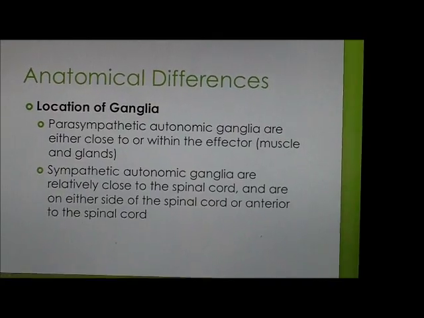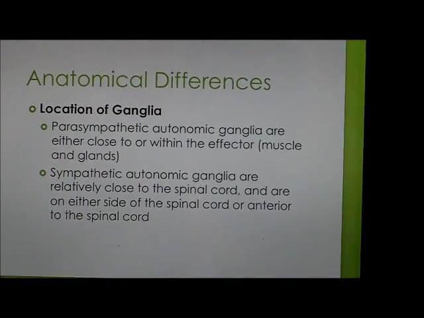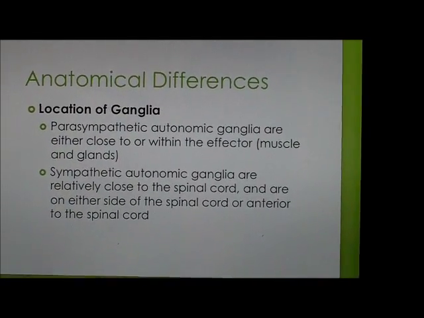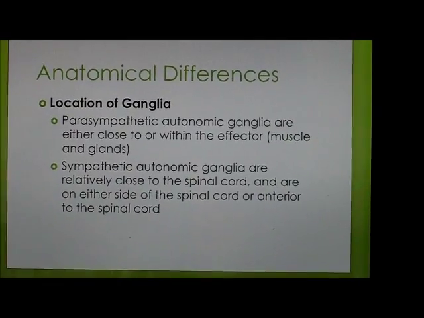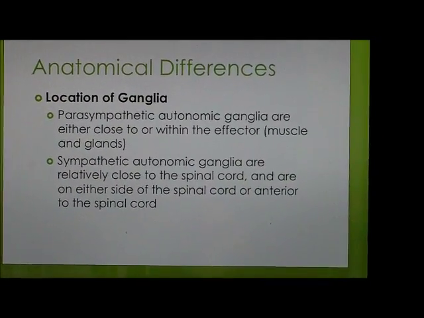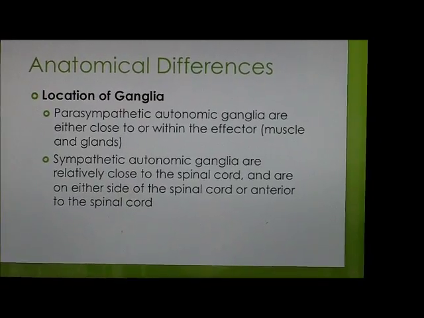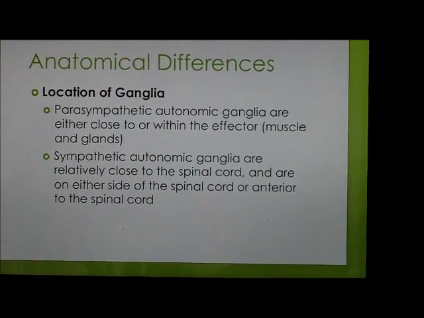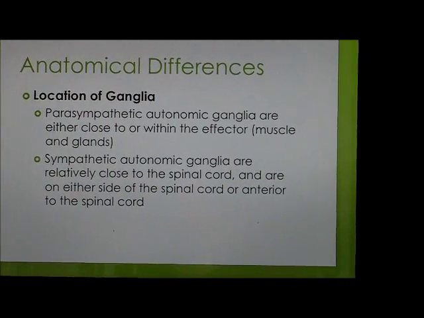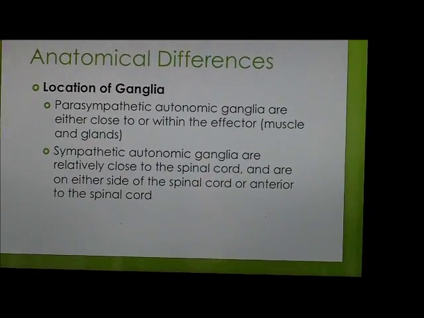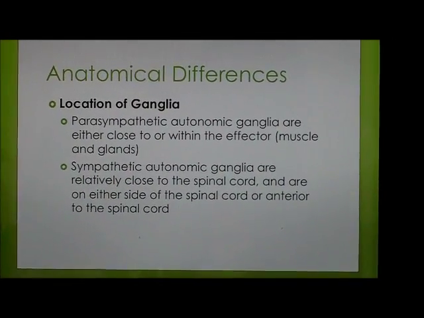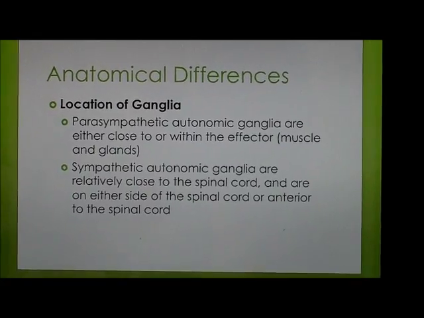Another difference is in location of ganglia. Parasympathetic autonomic ganglia are either close to or within the effector. The effectors of your nervous system are muscles and glands. The sympathetic autonomic ganglia are relatively close to the spinal cord and are on either side of the spinal cord or anterior to the spinal cord.